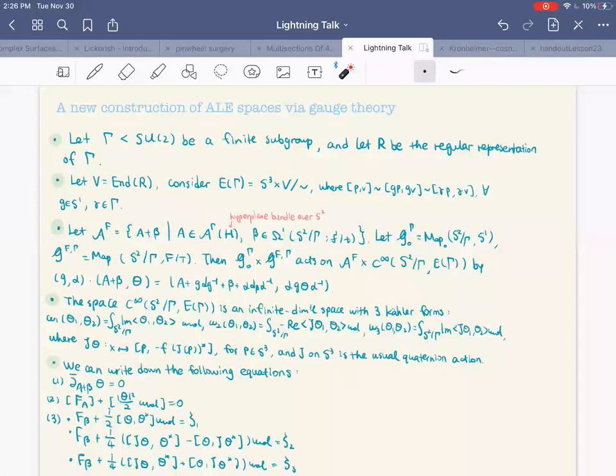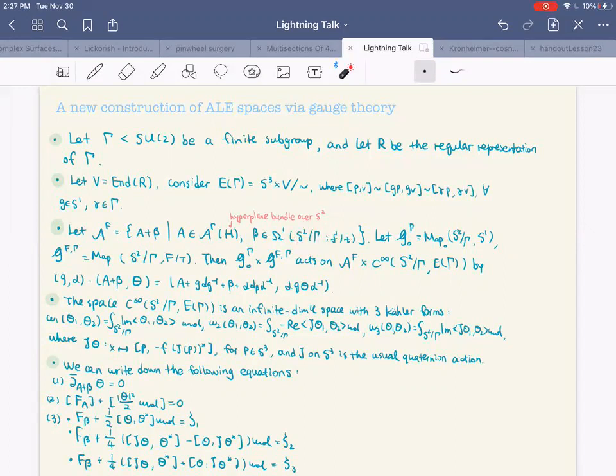And now we introduce a configuration space. Let A_F be the space of connections A plus beta, where A is a gamma invariant Hermitian connection of the hyperplane bundle over S2, and beta is a one form over S2 mod gamma with values in F mod T.